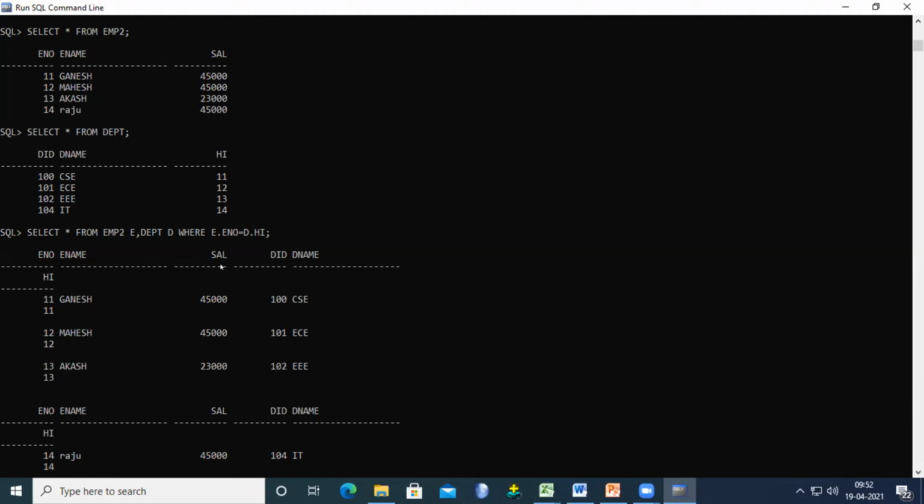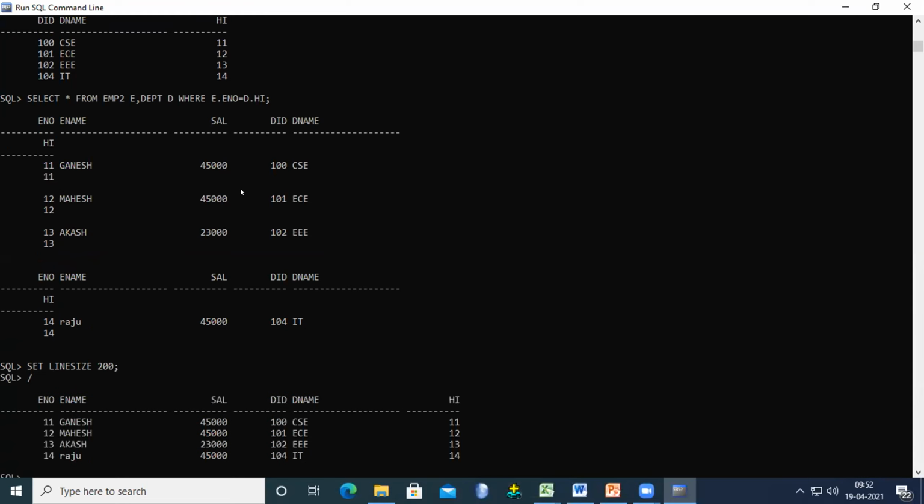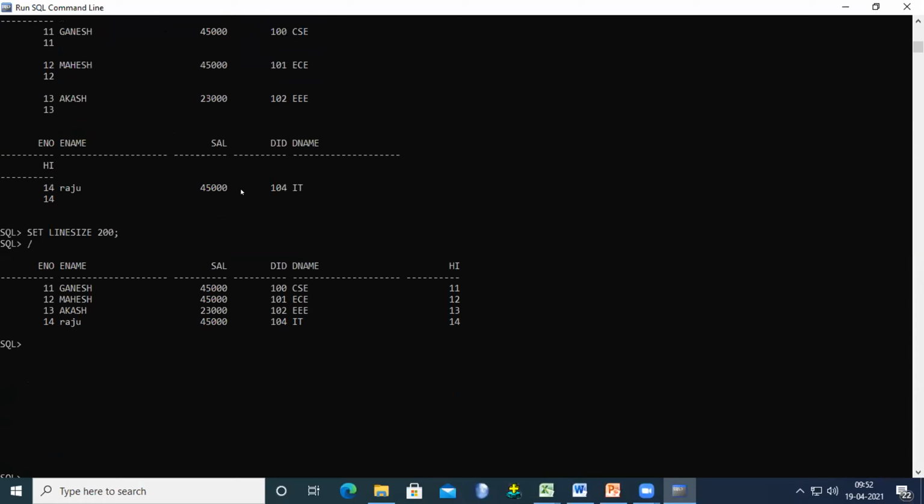You are not able to see this, so I use one command. If the output is like this, you can use the command set client size 200. Now again I'm using slash, the previous command. I think you are able to see that both tables are combined into a single table. I also mention this in the advantages of the DBMS: according to our requirement, we can combine more than one table into a single table.